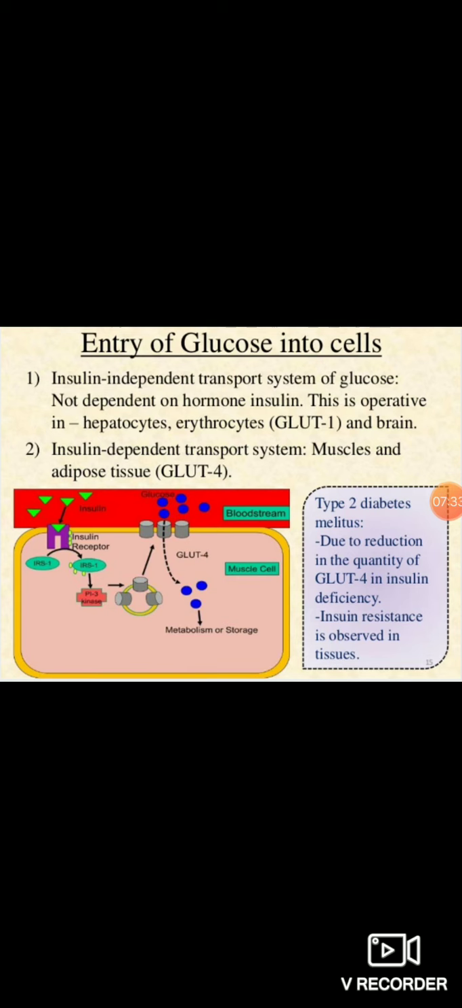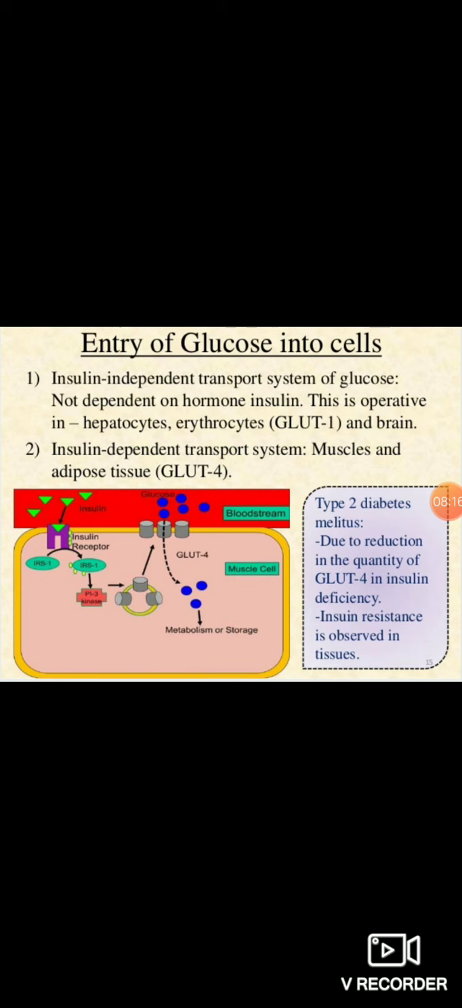So yes, in this figure we can see a bloodstream and a muscle cell drawn. It is insulin dependent, so insulin is required. When the insulin present in the blood goes and binds to the insulin receptor present on the muscle cells, that receptor gets activated, then it further activates IRS1 to the activated form, and this activated IRS1 will further activate the PI3 kinase.